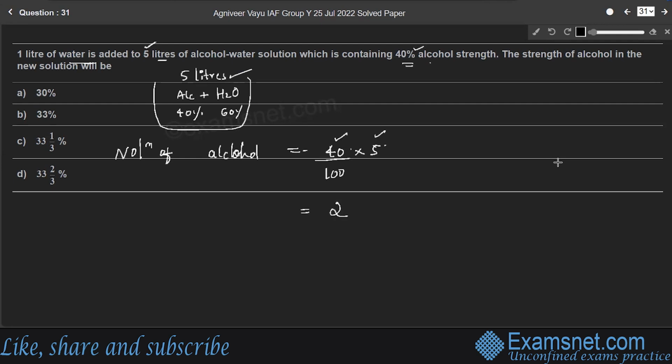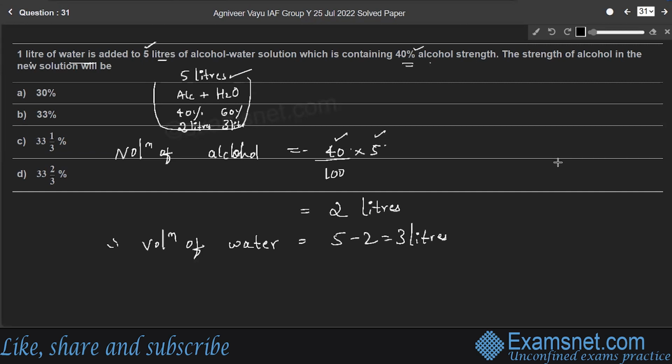Therefore, it is 2 liters in the original solution. So volume of alcohol is 2 liters. Therefore, volume of water is 3 liters, right? So volume of water is equal to 5 minus 2, it is 3 liters, right?